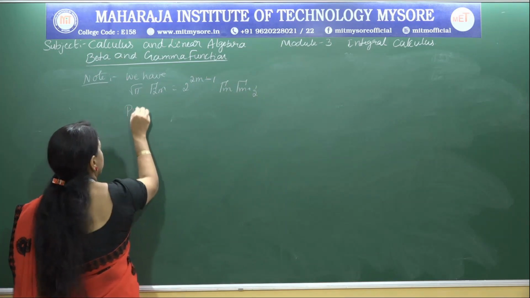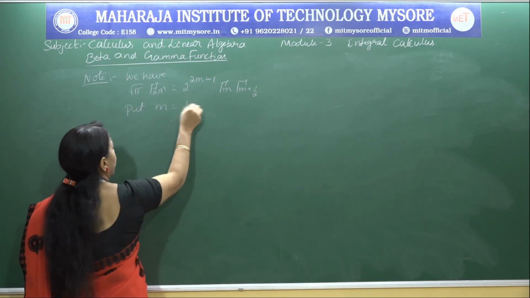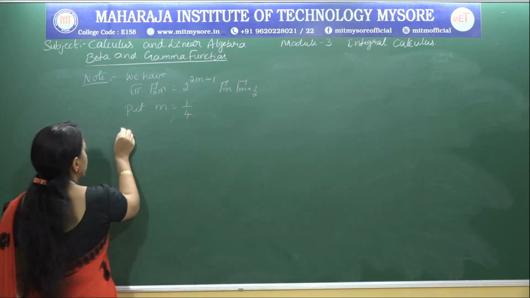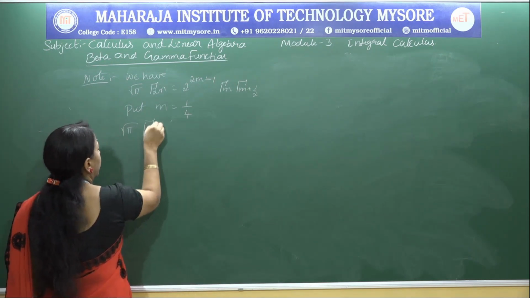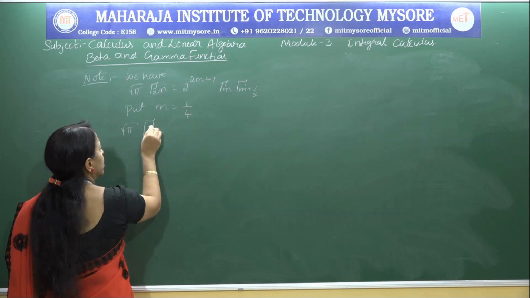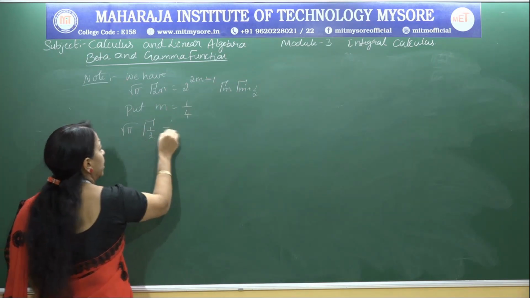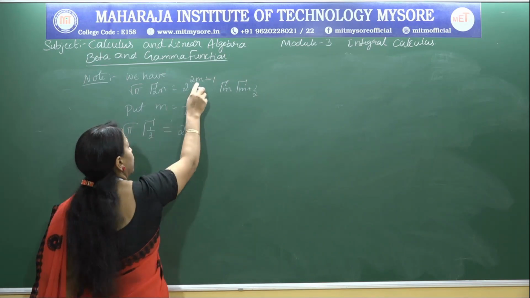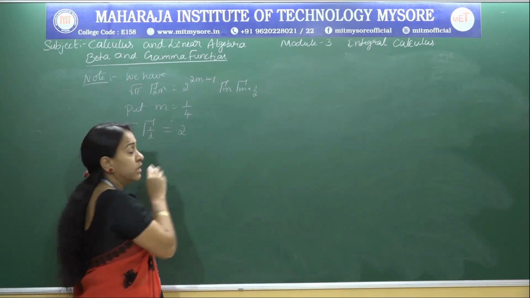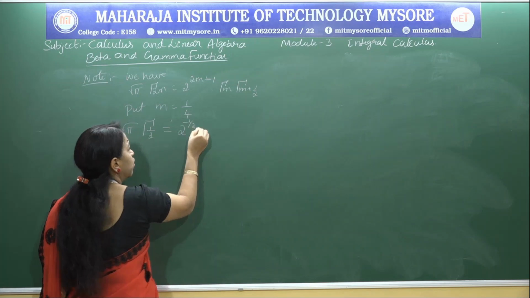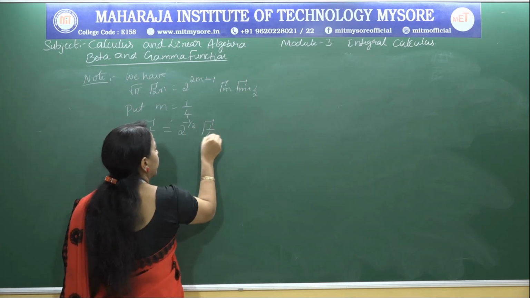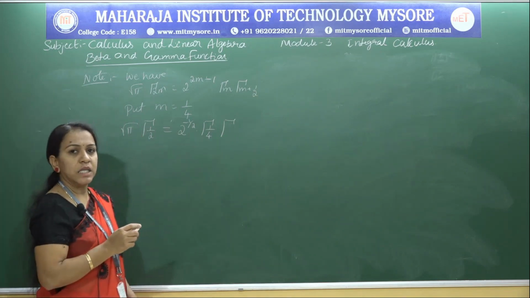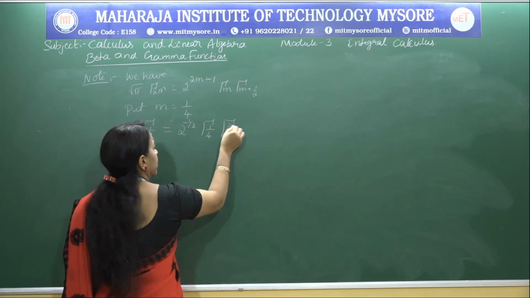In this, if I substitute m equal to 1 by 4, we have one more standard gamma relation, that is root pi into gamma(2 into 1 by 4), which is gamma(1 by 2), is 2 to the power of (1 by 2 minus 1), which is minus 1 by 2, into gamma(1 by 4) into gamma(1 by 4 plus 1 by 2), which is 3 by 4.